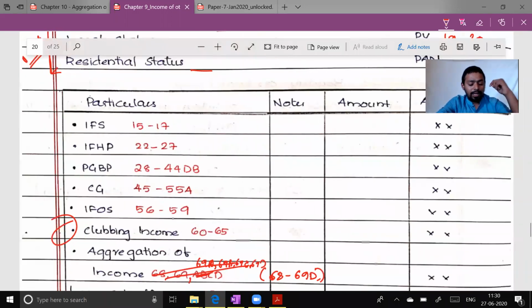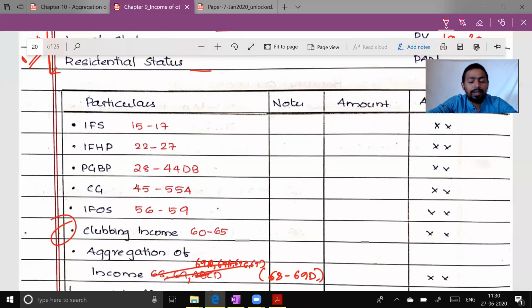Then the next chapter is income from house property. Section 22 is the basis of charge. The charging section says there should be a house property, the assessee should be the owner of the house property, and such property should not be used for business and profession. Section 23 talks about the computational mechanism. That format is given.